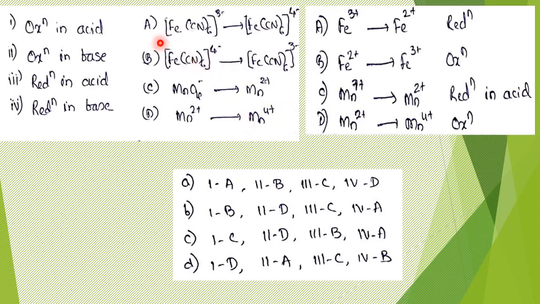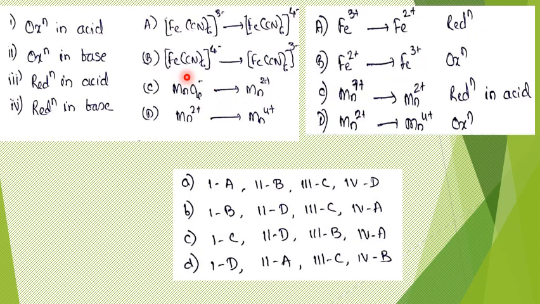See, look at this now. I just concentrate on this side. Here it is Fe(CN)6 3 minus to Fe(CN)6 4 minus. Just by looking at that, you can say that it is 1 electron addition, right? Or even if you work out the oxidation state, Fe is in 3+ oxidation state. Same thing I have written in condensed form here. Fe is converting itself from 3+ to 2+ oxidation state. It is gain of electron. So this reaction is essentially a reduction reaction.